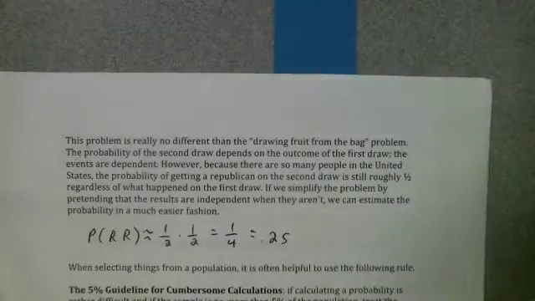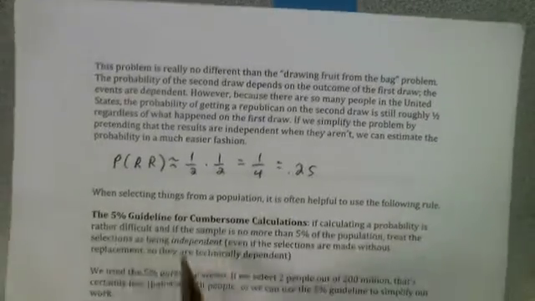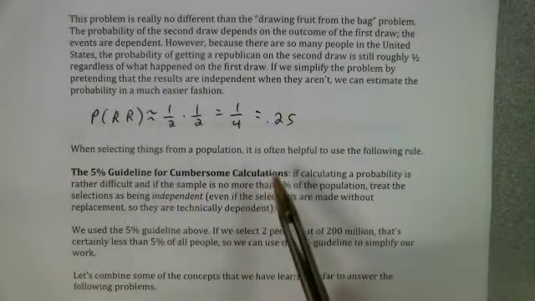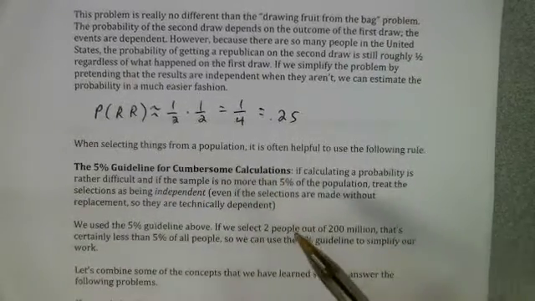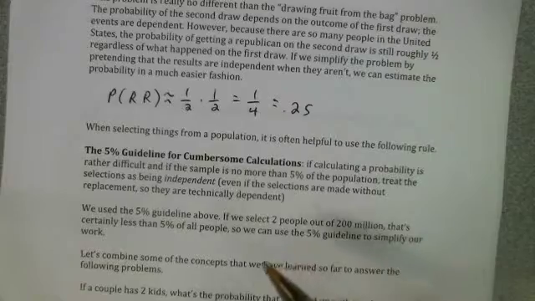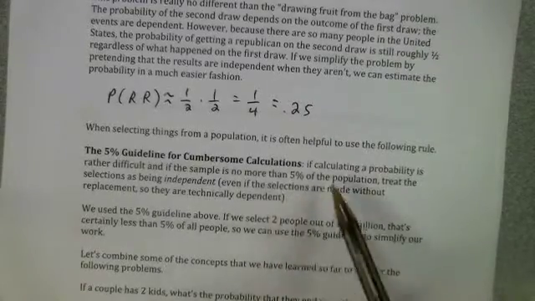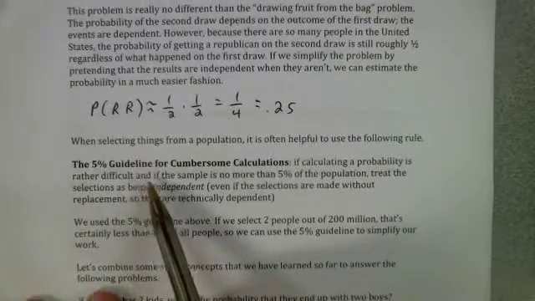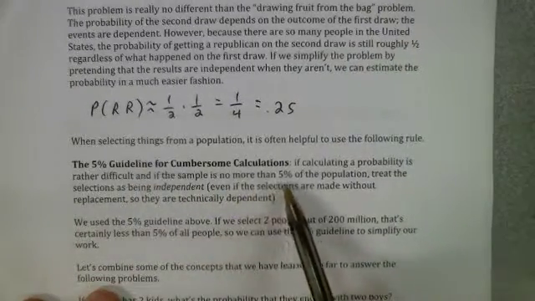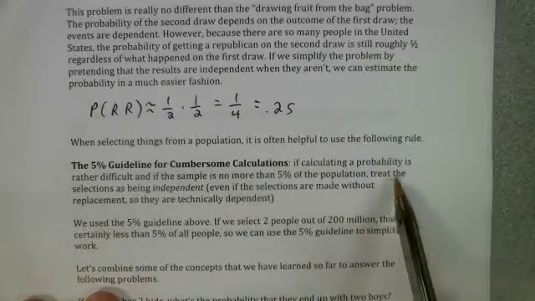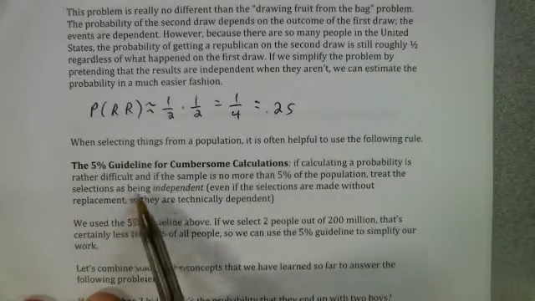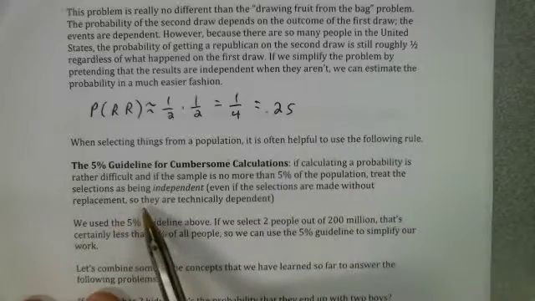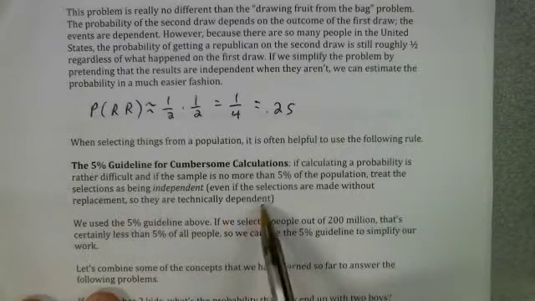Well, your book gives you the following criteria. The 5% guideline for cumbersome calculations. If calculating a probability is rather difficult, and if the sample is no more than 5% of the population, treat the selections as being independent, even if the selections are made without replacement, so they are technically dependent.